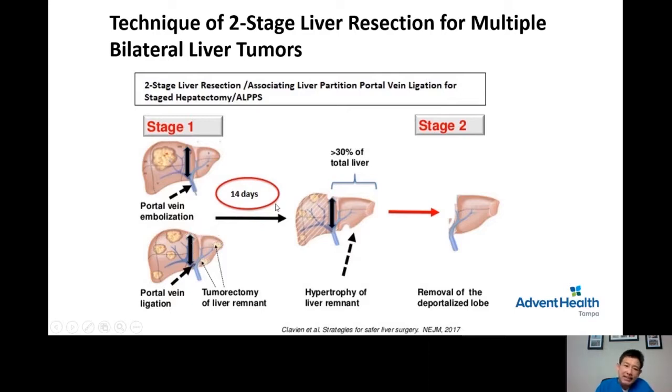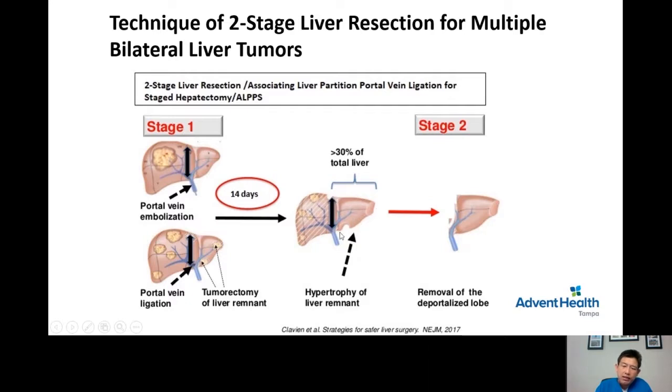Approximately 14 days later, this left side of the liver will grow, will increase in volume by approximately 30% or more. And this is why, as I mentioned earlier, we can tell how fast the liver will hypertrophy by doing this operation. So after 14 days or so, we obtain another CT scan to measure the volume of the liver that will be used for the liver remnant.